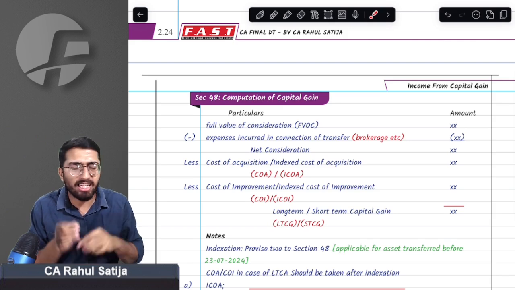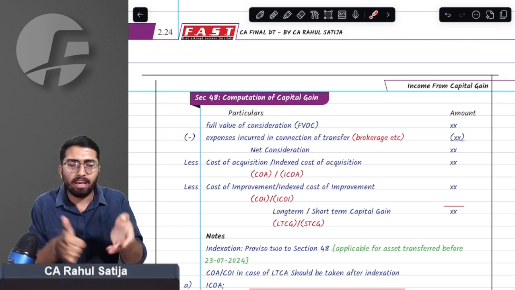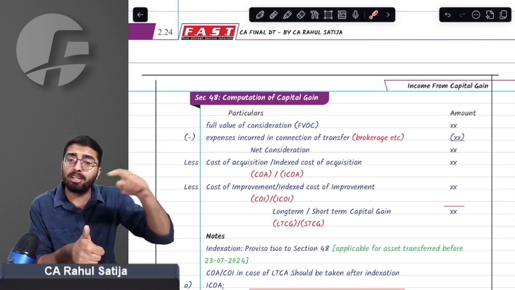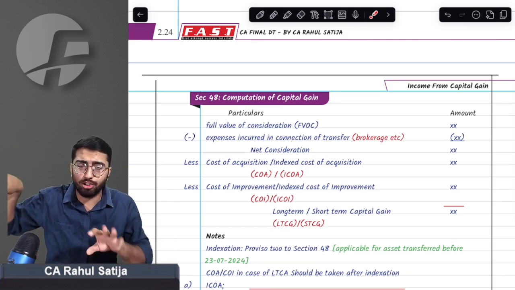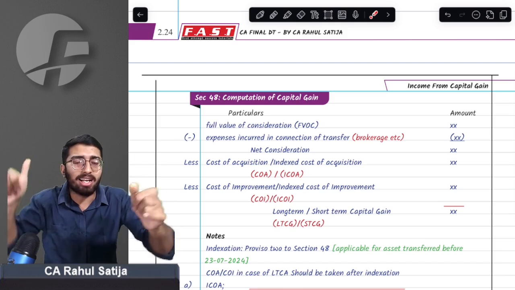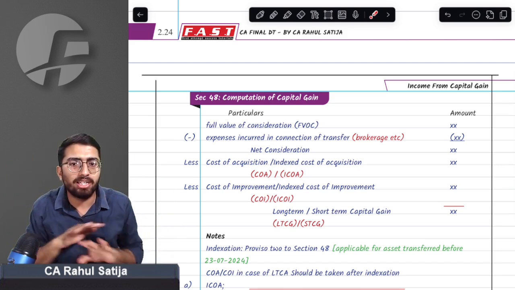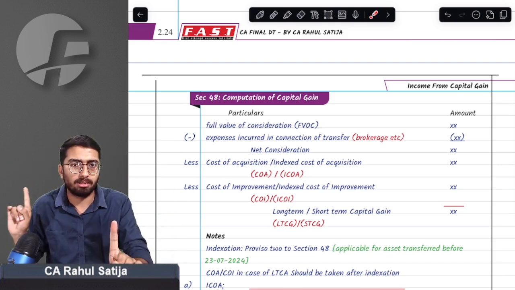Now, if you sell any kind of asset, if you sell gold before the budget, indexation is allowed. If you sell after the budget, no indexation is allowed. If you sell property before the budget, indexation is allowed. After the budget, indexation is not allowed, at least for capital gain computation. You need to remember this.